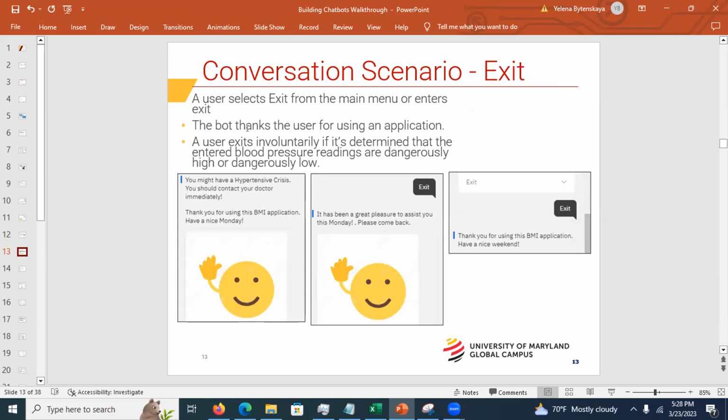Here the idea is that the message depends on the day of the week, right? See, have a nice weekend. Then also, if it's determined that somebody may need emergency care, like a hypertensive crisis, you're going to see this message. Immediately, if your blood pressure is super high, the conversational flow is redirected to the goodbye. The application is going to tell you goodbye. It's like, stop talking, you have to get to the emergency room now. Okay, so that's what it is.